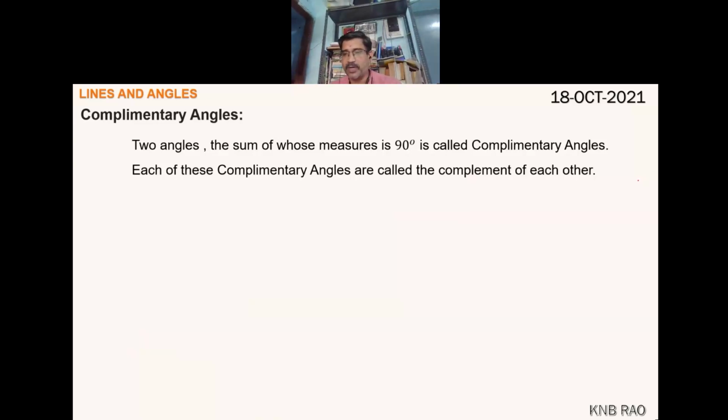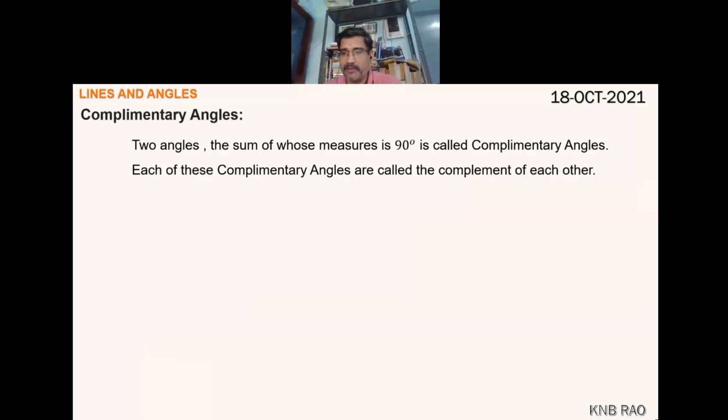What is the meaning of complement to each other? If one is 25, the other is automatically 90 minus 25, which is 65 degrees. What is the complement of an angle X? 90 minus X. This is what we have to remember.